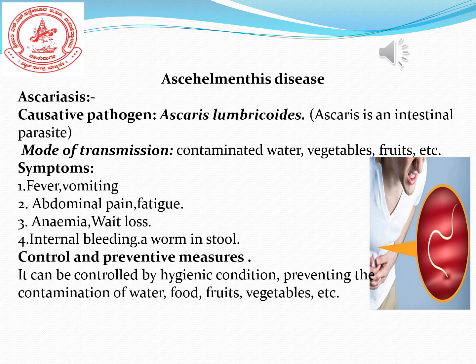How is it transmitted from one person to another, especially from infected to healthy persons? It is because of contaminated water, vegetables, fruits, and so on. If you eat contaminated fruits, vegetables or other food items, it will be transmitted to a healthy person, or even from drinking contaminated water it may be transmitted to a healthy person.